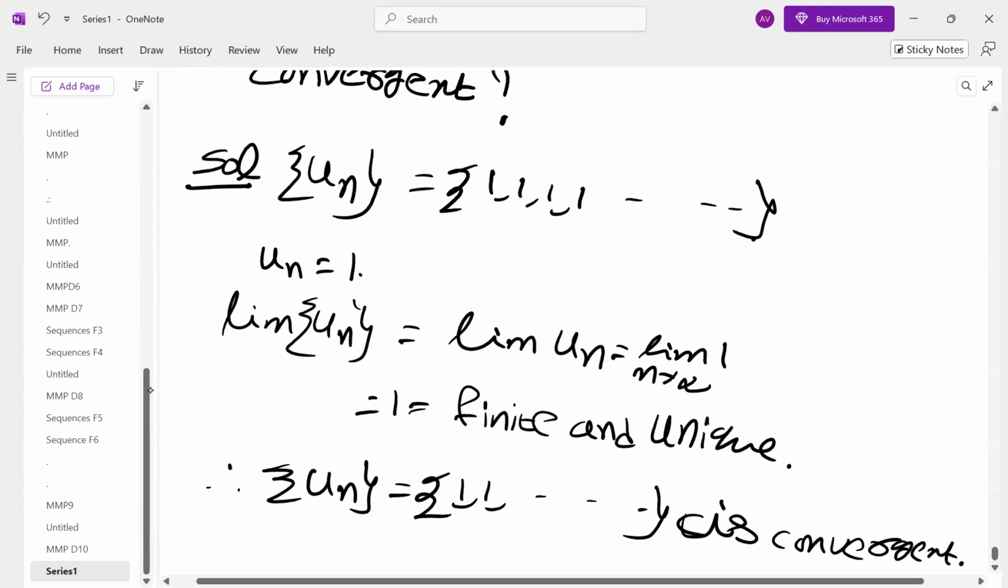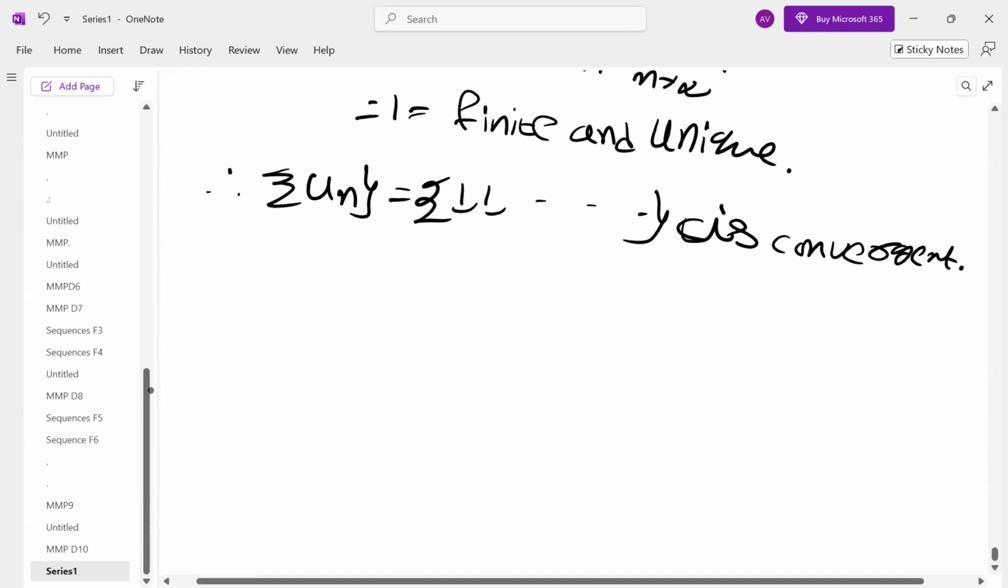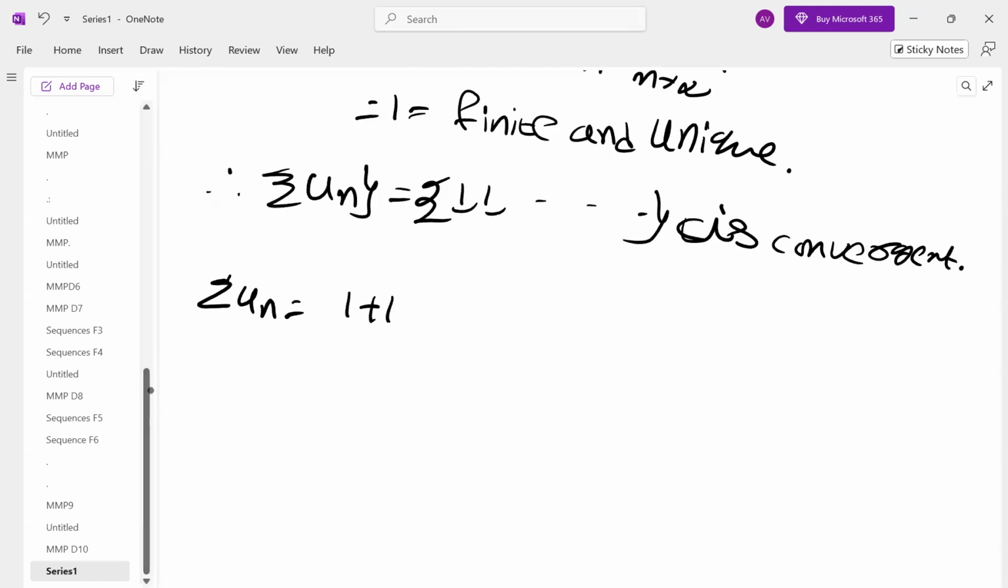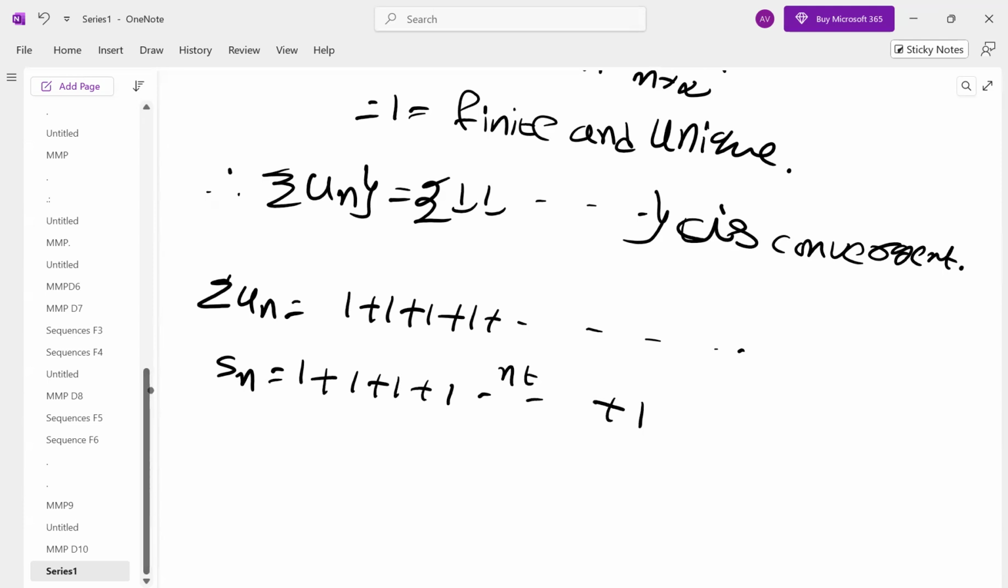What can you say about the series? How to test for the series? It is a constant series, so can you say it is convergent? We cannot apply that technique. What you have to do is find the nth partial sum: 1 plus 1 plus 1 plus 1, n times. This is u1, u2, u3, u4, un. Un is also 1. So what is Sn? u1 plus u2 plus u3 plus u4 plus un. All are 1 only. So Sn is n.